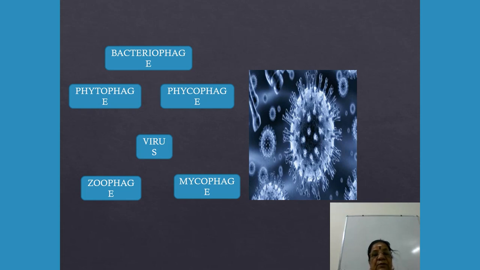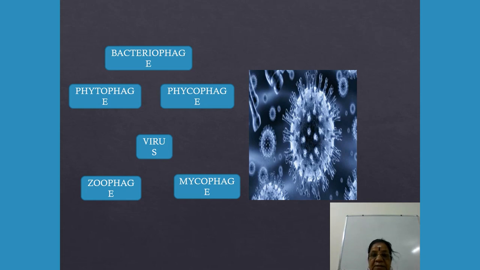Same way, when a virus attacks plants, it is phytophage. When it attacks algae, it is phycophage. When it attacks animals, it is zoophage. And for fungi, it is mycophage. I hope you understand this: bacteriophage, phytophage, phycophage, zoophage and mycophage.